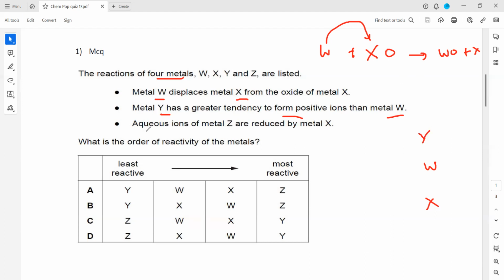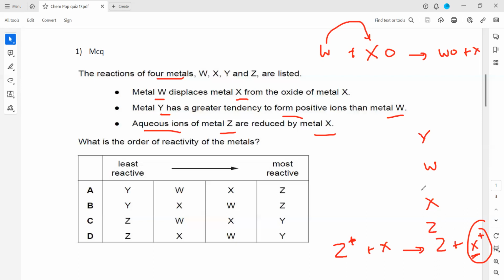And then aqueous ions of metal Z are reduced by X. So when we have ions of Z, for example, a +1 ion, and X is reacted, Z will turn into an atom, the charge has reduced, and X will form an ion. So which is more reactive? Because X has turned into an ion, it means X is more reactive, and Z is the least reactive.